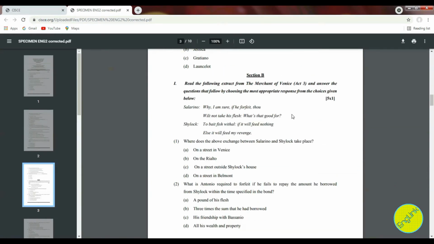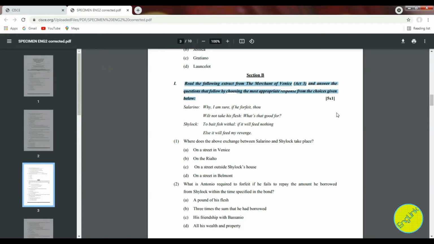Coming to section B. In this section, children, you are getting the references. So this section actually has references and on the basis of those references, you are getting the questions. And these questions are in the MCQ form. So earlier you were supposed to write down the answers, but here you are getting the options and you will have to choose the most appropriate response from the options given below.